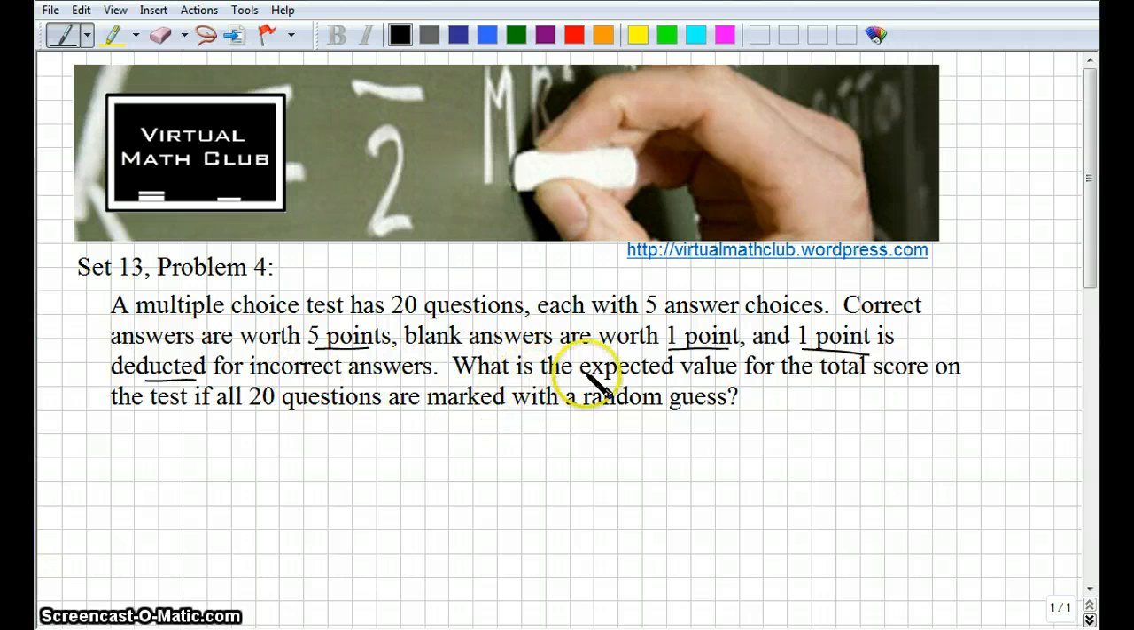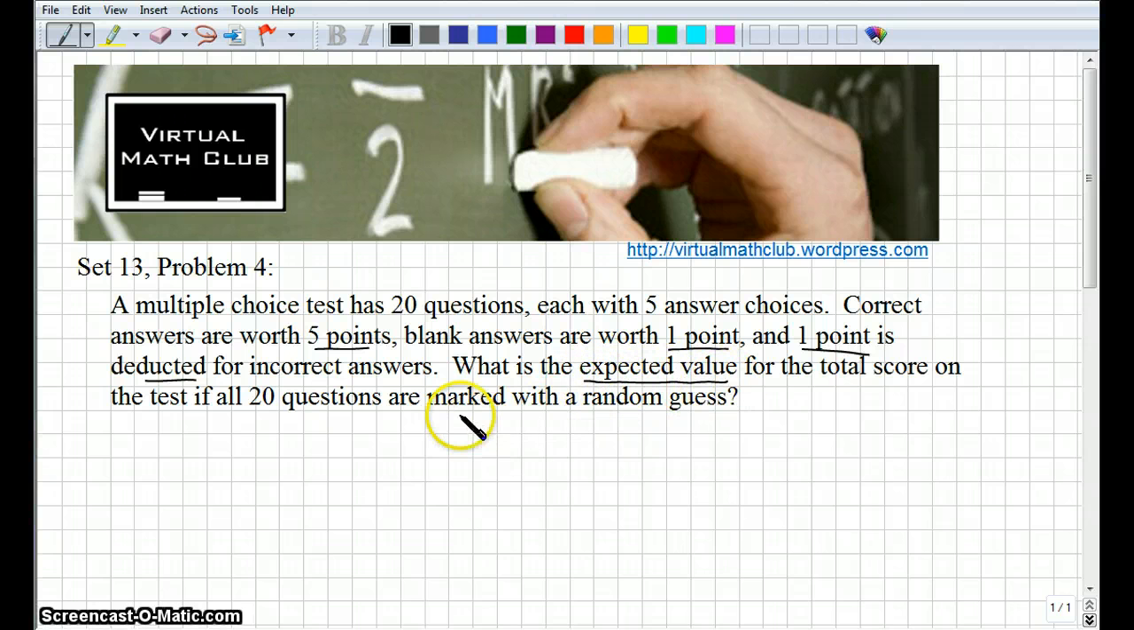And the question is, what is the expected value for the total score on the test if all 20 questions are marked with random guesses? Yikes, okay, so you get this test and you have no idea what any of the answers are. So you'd almost think, well, let's just leave it blank, we get 20 points at least, right? But okay, that's not what they're asking, is it? They're asking if we marked each of the answers with random guesses, what would be the expected value of your score on the test? So the first question you might have is, what is an expected value?